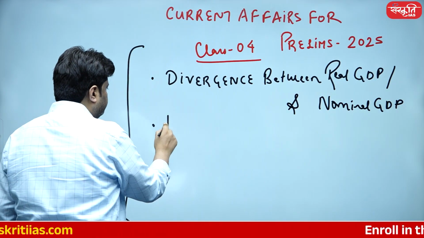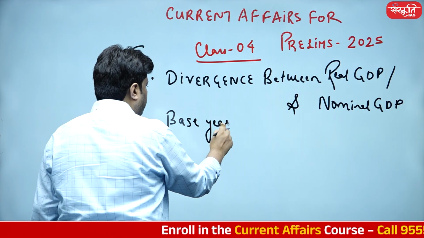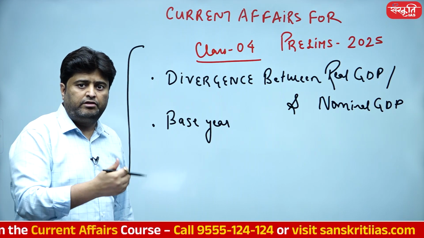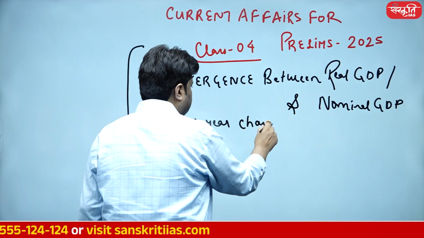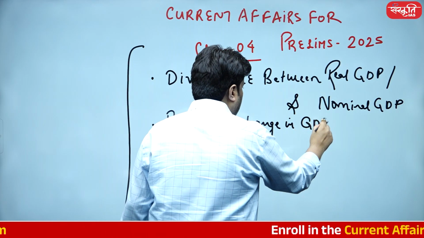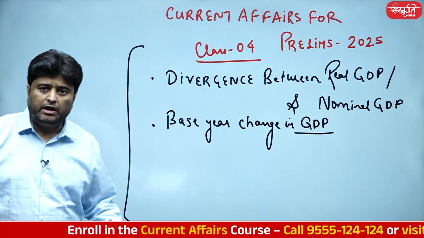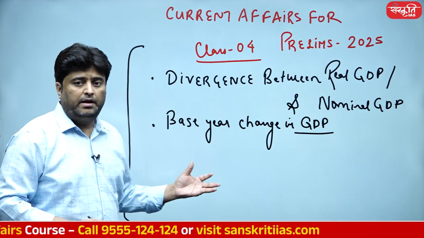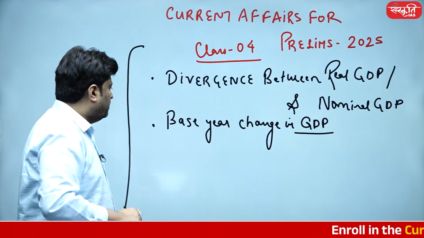Topic number 2, base year change. It is now almost certain that by the year 2026 there is going to be a base year change in the GDP. Government has already appointed one committee, a 26-member committee, which is going to propose certain important things related to the base year change in the GDP itself.